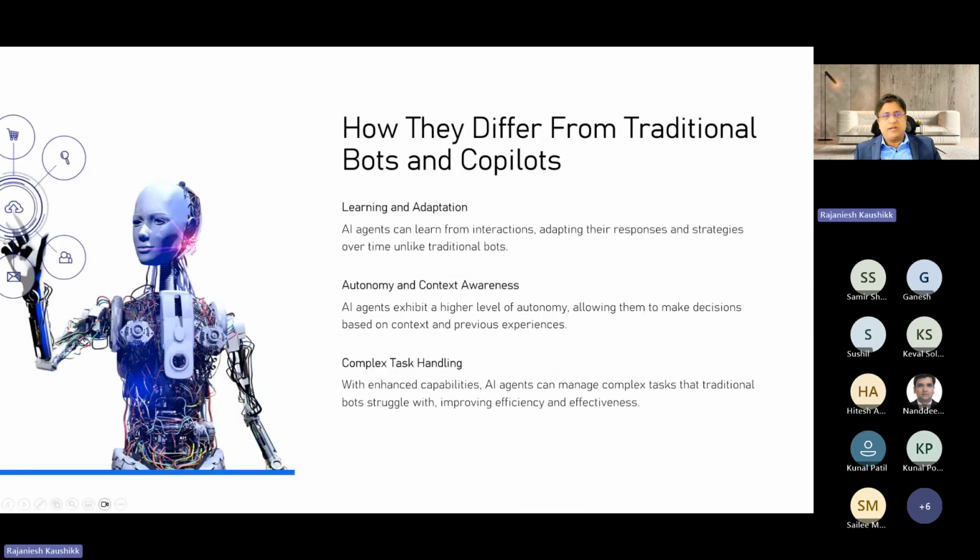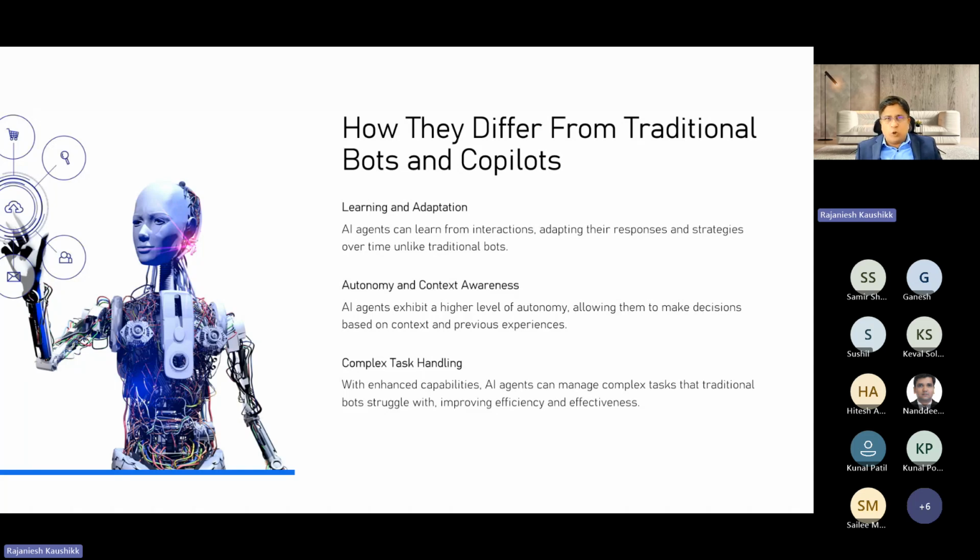Now let's understand how they differ from traditional bots and copilots. Let's understand the key distinction between AI agents and traditional bots. Unlike traditional bots, AI agents can learn. They can learn and adapt from the interactions which human beings are making with them. They can enhance their effectiveness over a period of time.